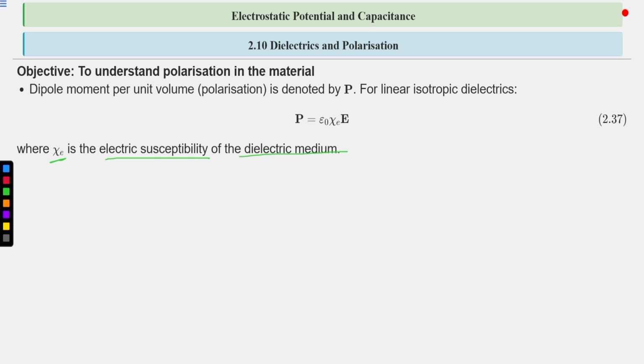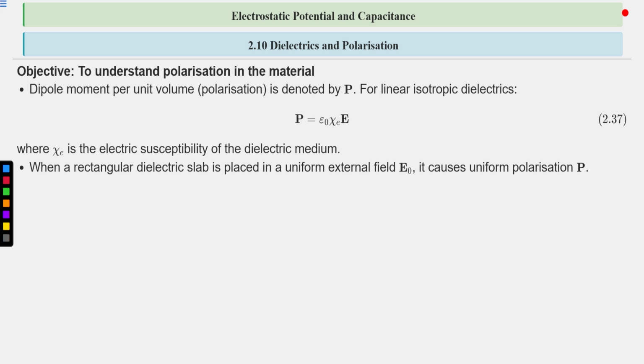If with a weak electric field we can polarize the dielectric medium completely, then its electric susceptibility is high. If it is not getting polarized completely even after application of a large electric field, then we can say its electric susceptibility is low. So electric susceptibility is the measure of how easily a dielectric gets polarized.